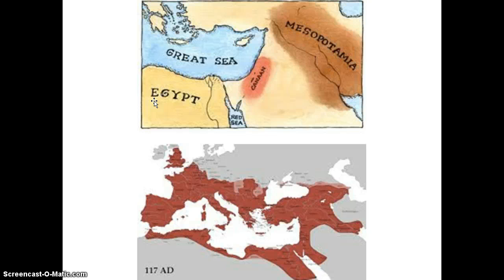But there is an issue. In that 100-year period of time, the region became populated with many different ethnic groups, even though when the Israelites arrived back, they believed that that land was still rightfully theirs. So eventually, over a couple hundred years, Rome took over the region. That's what Rome did. They take over things. So Rome conquered this entire Eastern Mediterranean region. We can see the Roman Empire marked in red on the map below.